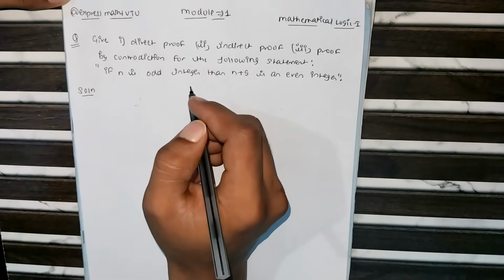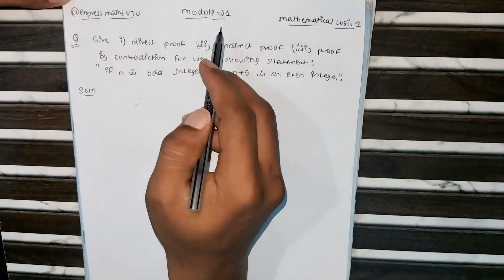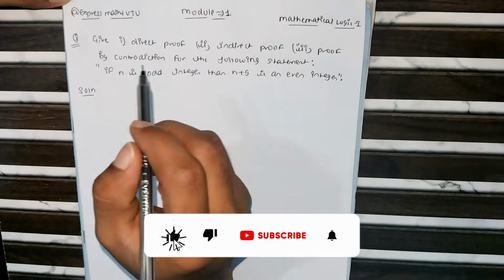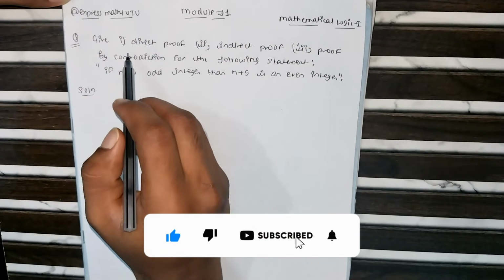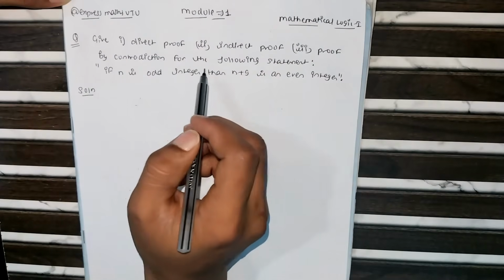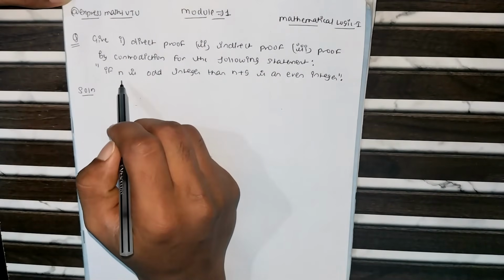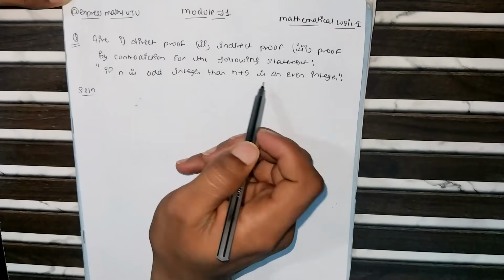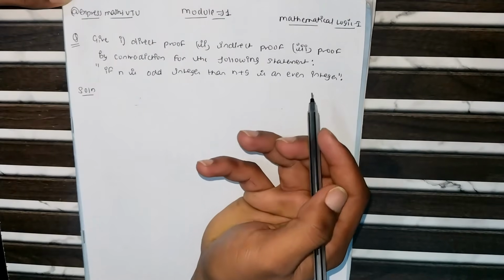Hello everyone, today we are going to solve another important problem from module 1, mathematical logic. The question is: give first a direct proof, second an indirect proof, and third a proof by contradiction for the following statement: if n is an odd integer, then n plus 9 is an even integer.